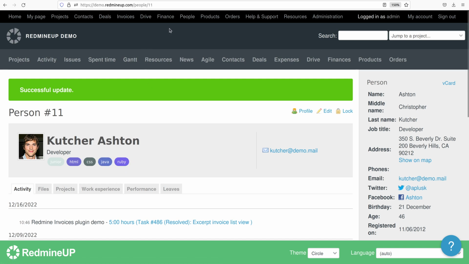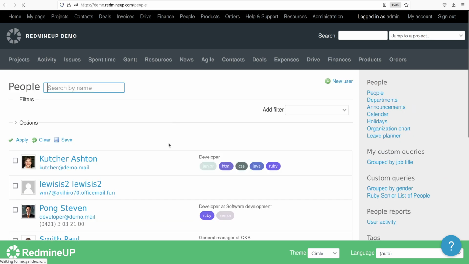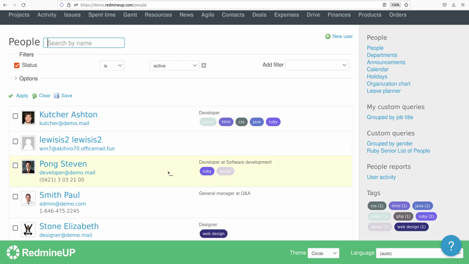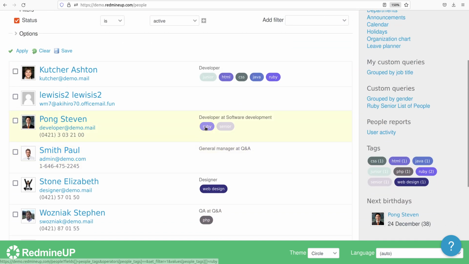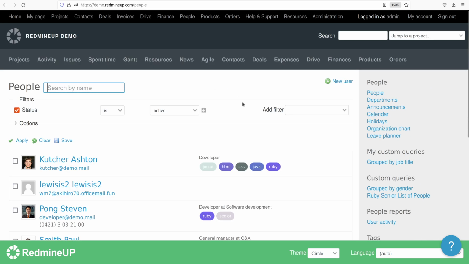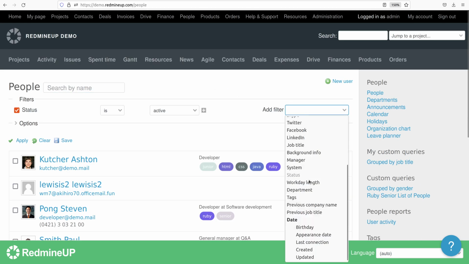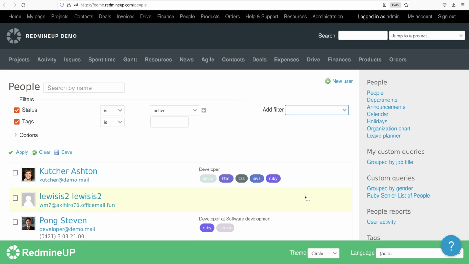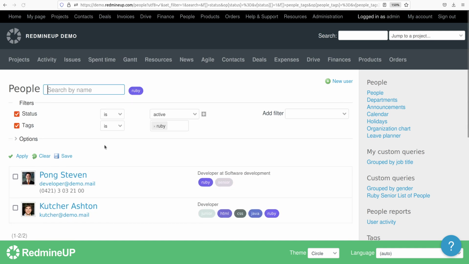Alright, so let's go back to the people list. Okay, if we search for example by Ruby, then there is supposed to be a query that has two persons. It is Ashton Kutcher and Pong Steven. Let's try. We add the tags from the filter and select Ruby. Alright, so we see these two persons are now appearing here.